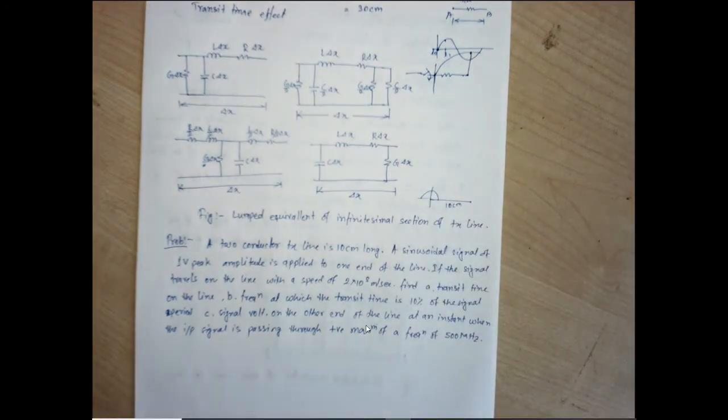That is what we need to find out. Understood? The problem is clear? Everyone understood? What is the problem?